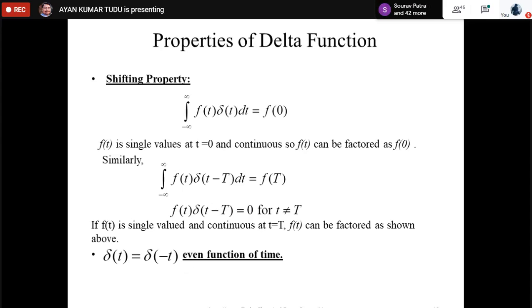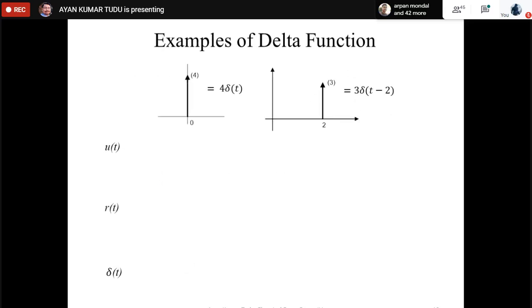Just for your understanding, the derivative of the delta function can be thought of as a unit doublet, where at t equal to 0 one impulse is going upwards and another is going downwards. Again, that is not required, so let us not talk about it.